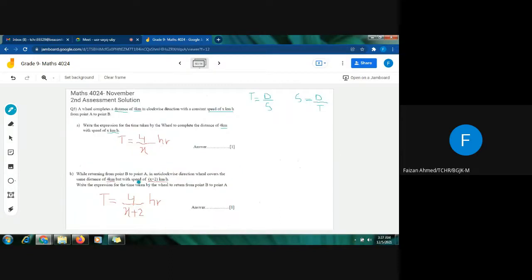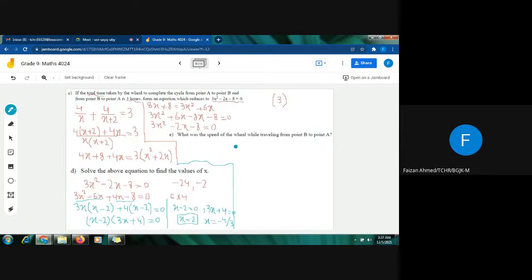I know that the speed of the wheel traveling from B to A is x plus 2. So what will I do? I will write this x plus 2 and put the value of x in this, and I know that the value of x is 2. So this will be 2 plus 2, and the value of speed is coming out as 4 kilometer per hour. This is the returning speed from point B to A.